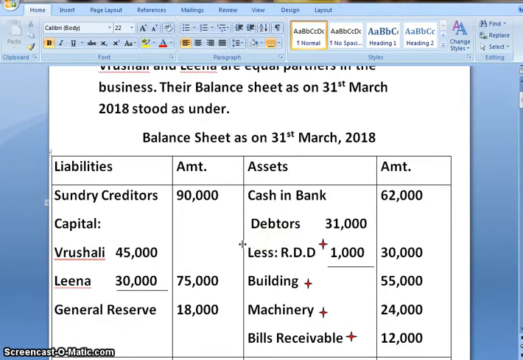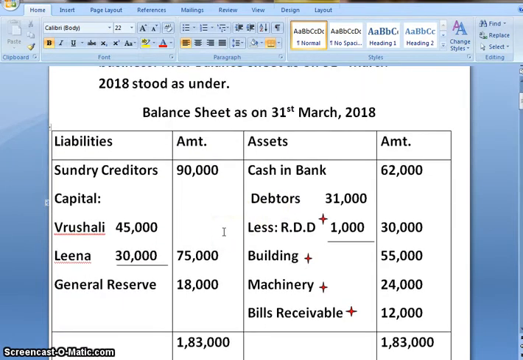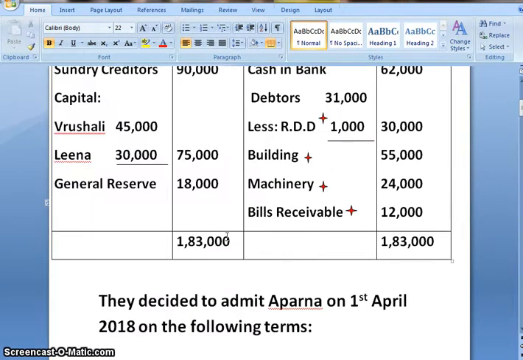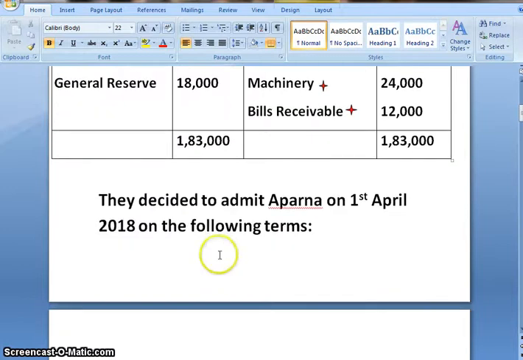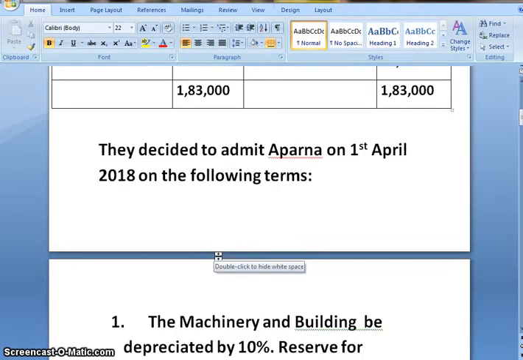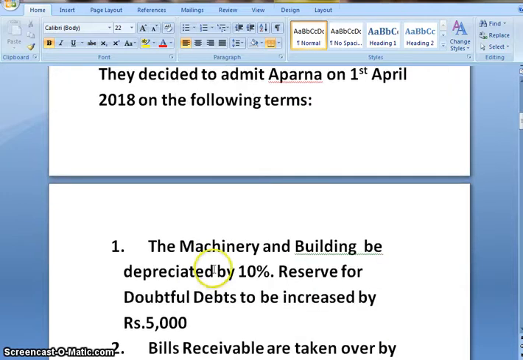When we have a look at the balance sheet, on the liability side we have sundry creditors, capital accounts of Vrushali and Leena, and general reserve. On the asset side we have cash in bank, debtors, building, machinery, bills receivable. Additional information: they decided to admit Aparna on 1st April 2018 on the following terms.